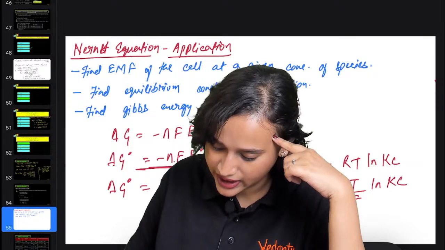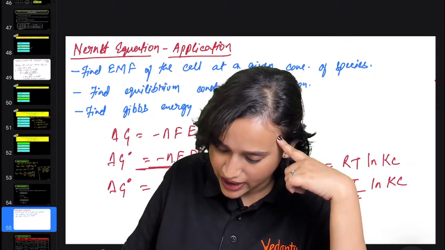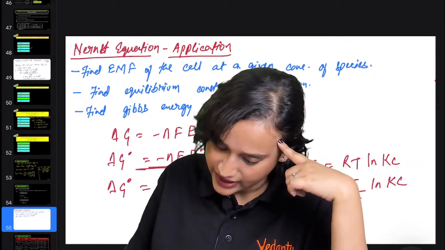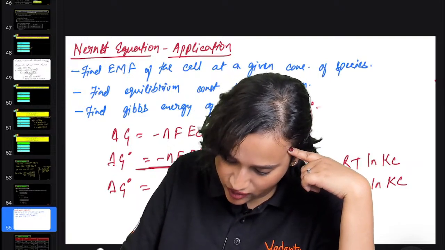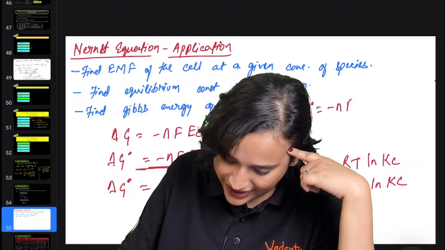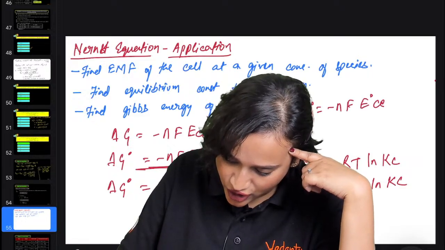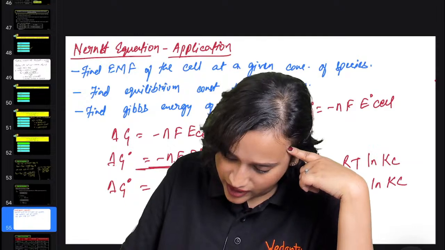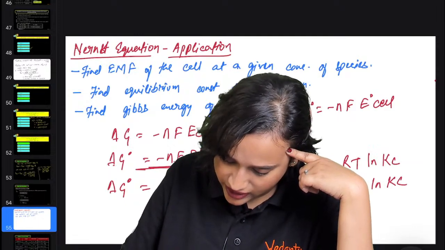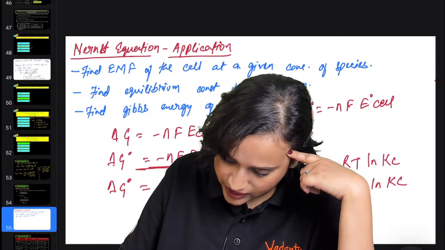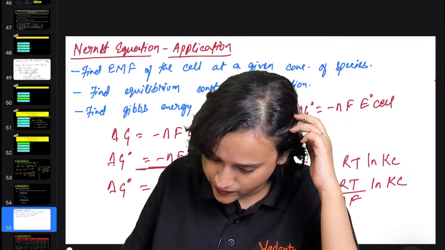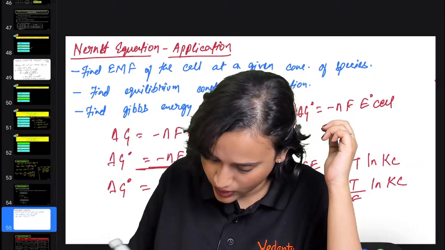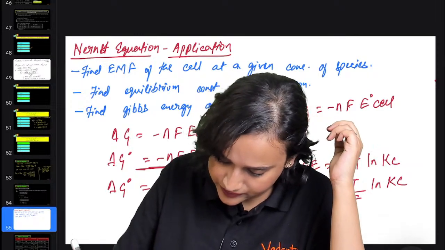NFE is equal to RT ln Kc. So E is equal to RT by NF ln Kc, right? So if I put this in, delta G naught is equal to minus NF E naught cell. One second. Got it.